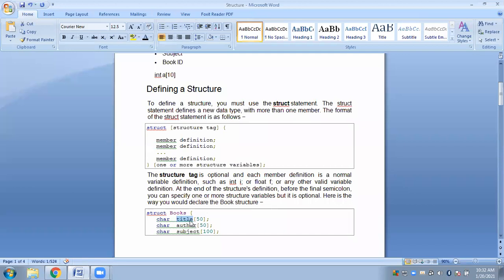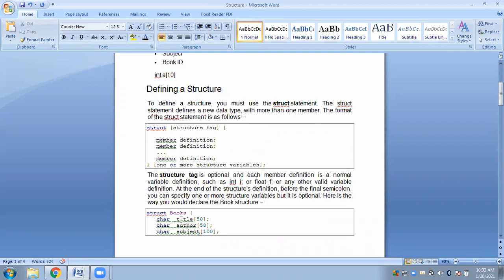So title, what is the title? It will be a name, some characters, a string of characters. And how do we represent a string of characters? What is a string actually? An array of characters is called a string. Okay, an array of characters.